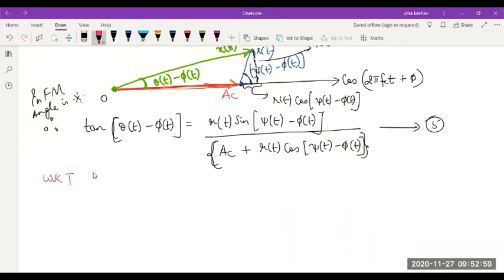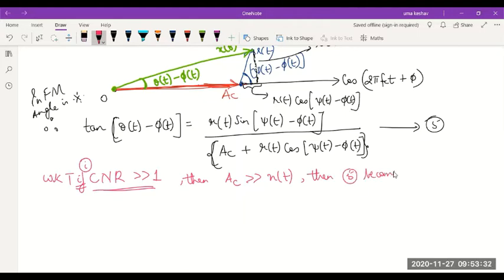Now, we have considered that we'll treat two different values of CNR, just like how we did in AM. If carrier to noise ratio is much greater than 1, then I can assume AC to be much greater than the noise signal N of t, right? Then which component can be neglected here in equation 5? When I consider the carrier signal to be large, which component can I neglect?